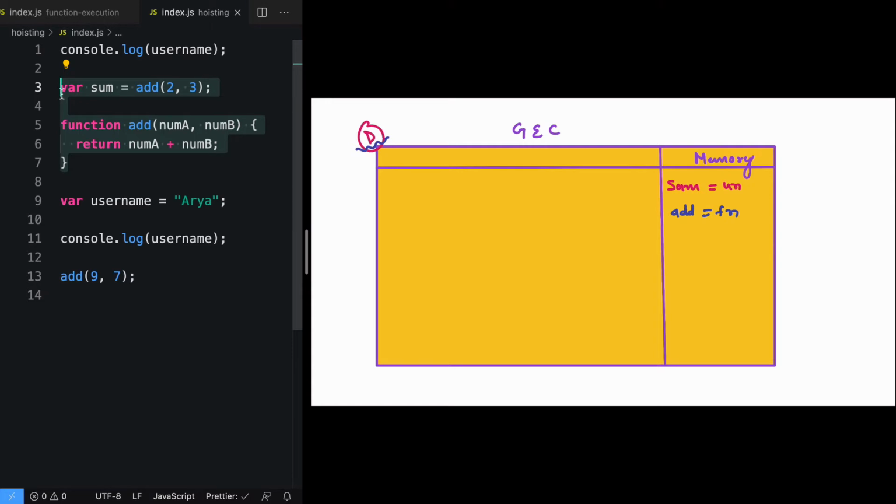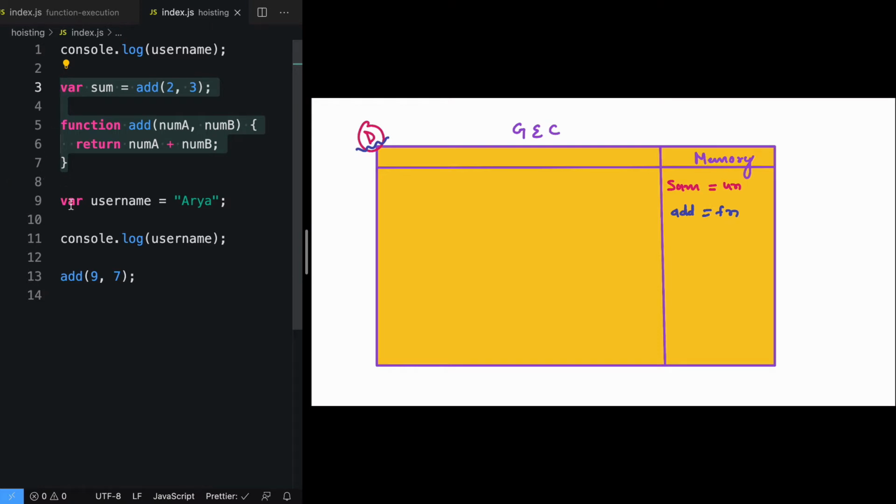In declaration phase, the variable declaration doesn't know what value it has because it only gets initialized with undefined. So it doesn't know what value it holds. But when it comes to function, even in declaration mode, it knows that it is a function and has the definition of the function. That is the main difference between variable and function declaration in declaration phase.